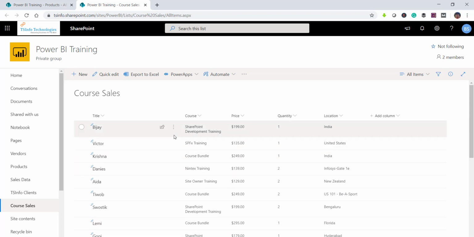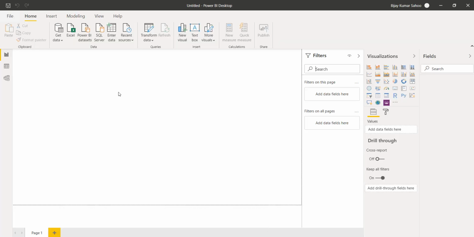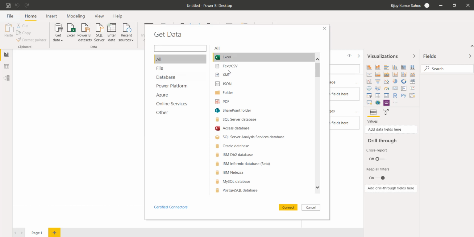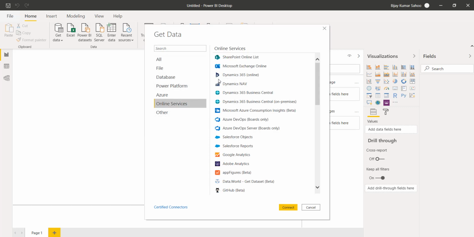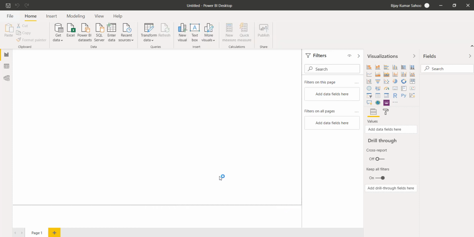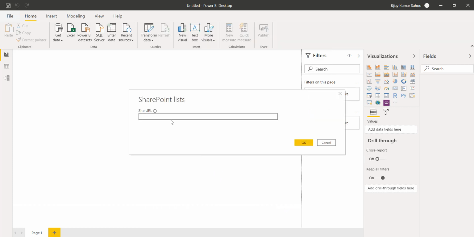Now what we'll do is we'll connect to this site from our Power BI Desktop. So let me open it. You can see here, this is my Power BI Desktop. From here you can click on Get Data. Click on More and we will connect to Online Services. So I'll go to Online Services, and clearly it is showing SharePoint list. I'll click on Connect. When you click on Connect, you have the option to put the site URL.